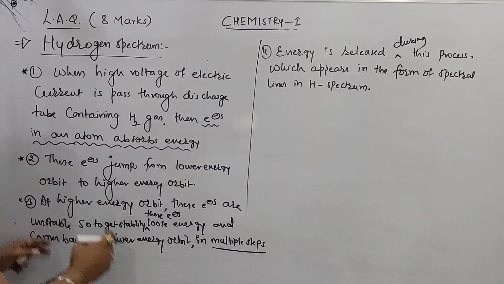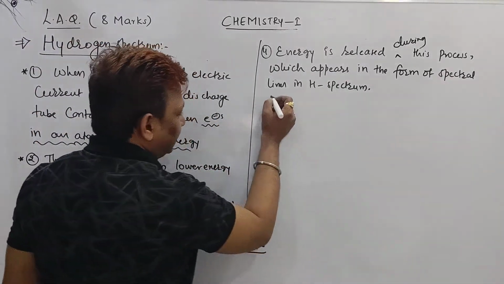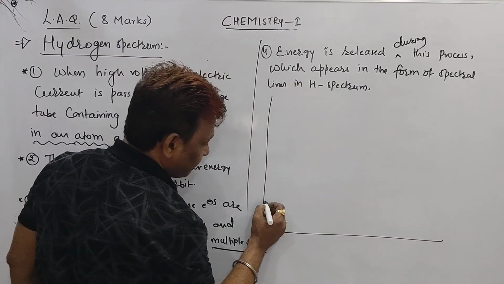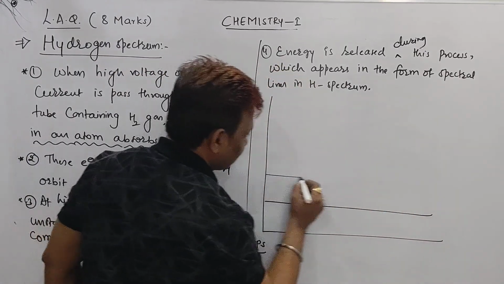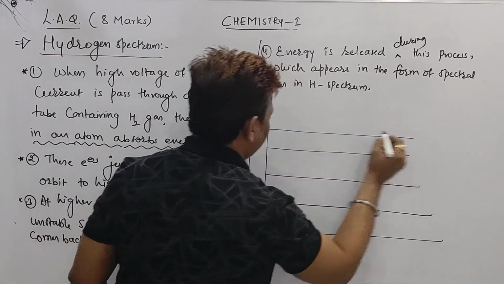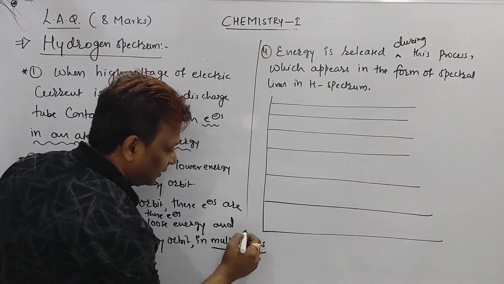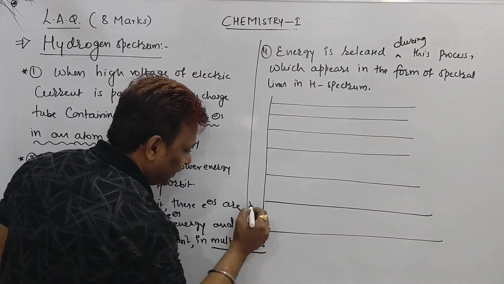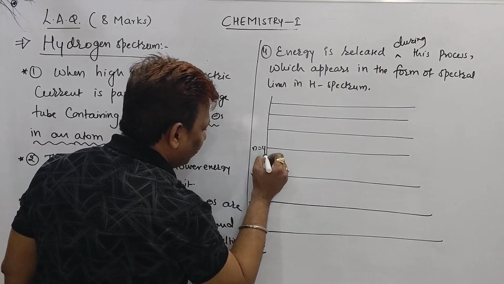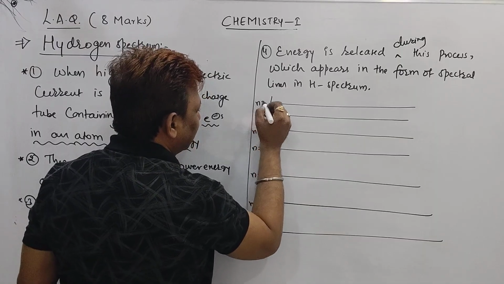Now, while writing these 3 to 4 points, we have to make a diagram here. See, beta: n equal to 1, n equal to 2, n equal to 3, n equal to 4, n equal to 5, n equal to 6, n equal to 7.